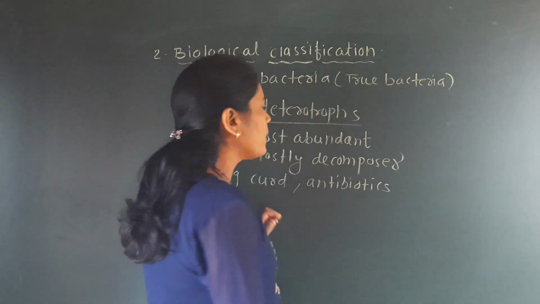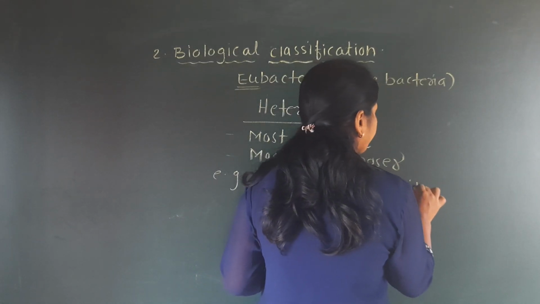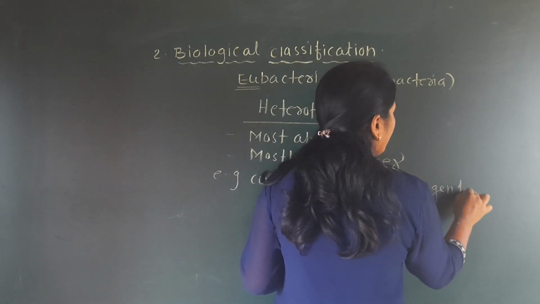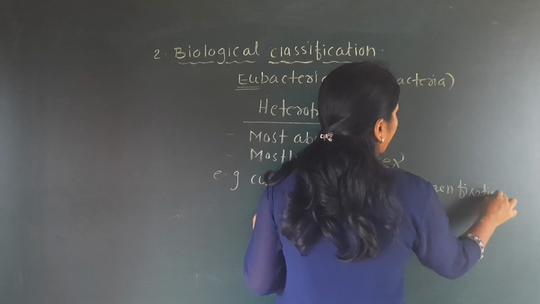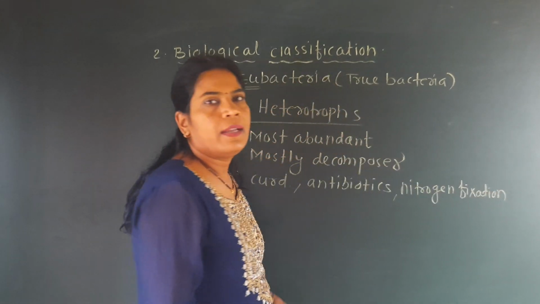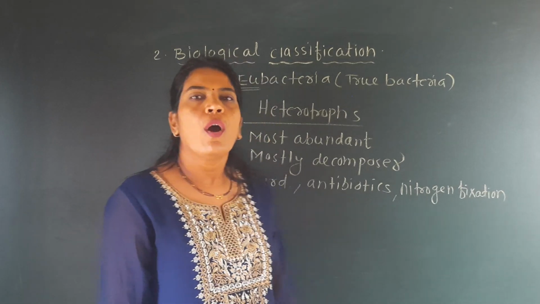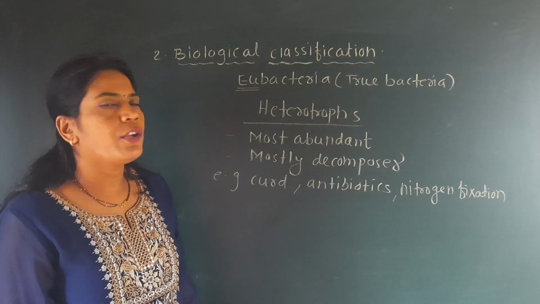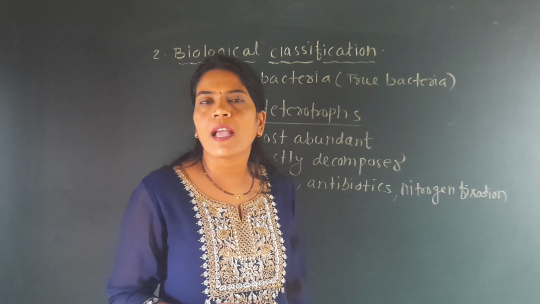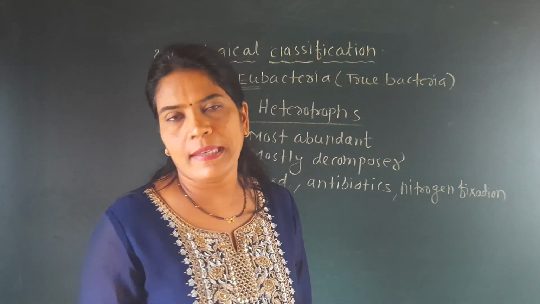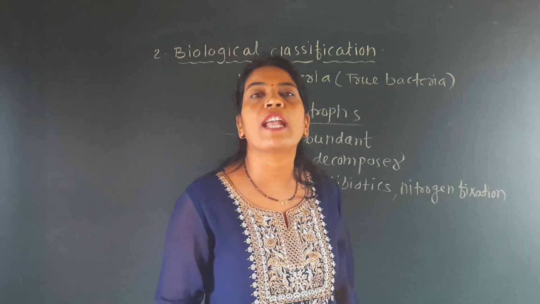Then nitrogen fixation is another important function of these heterotrophs, because there is one example of bacteria, the name of that bacteria is Rhizobium.